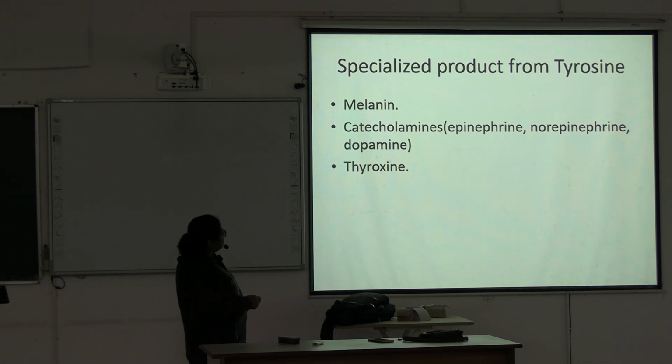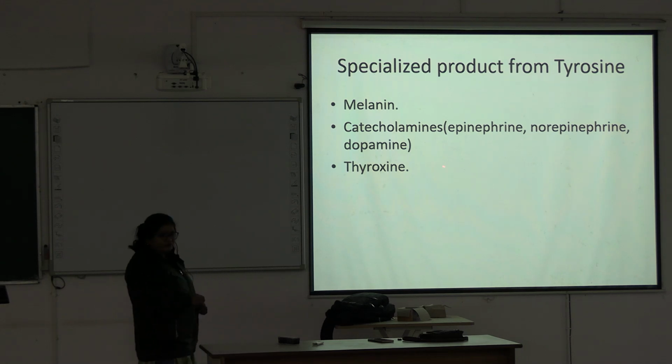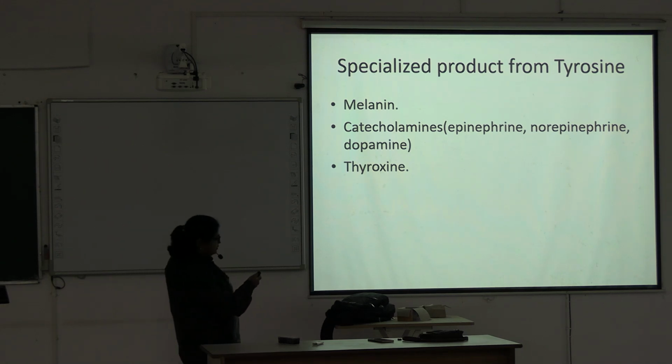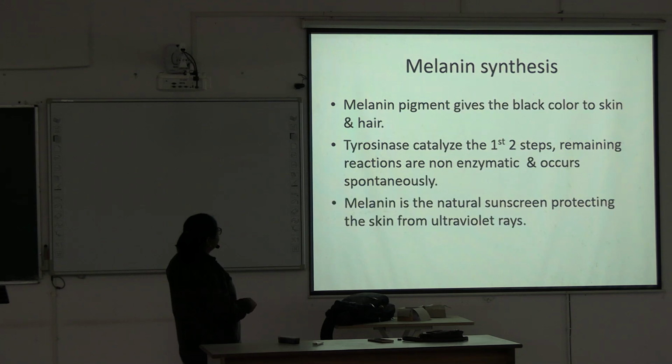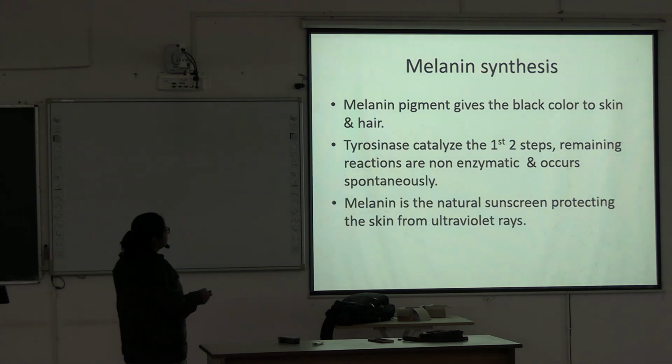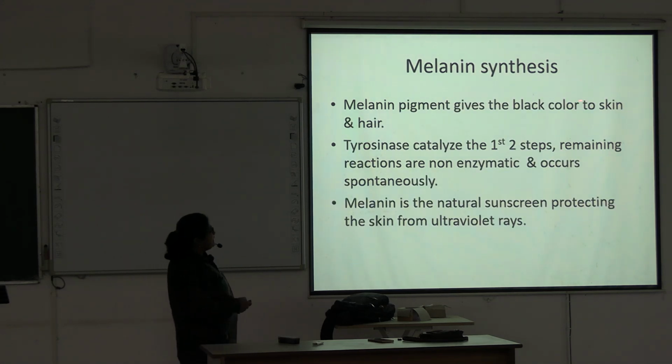Melanin, catecholamines, these are epinephrine or adrenaline, norepinephrine and dopamine, and thyroxine, thyroid hormone. These are formed from this tyrosine. Now, melanin synthesis. Melanin pigment gives the black color to skin and hair.